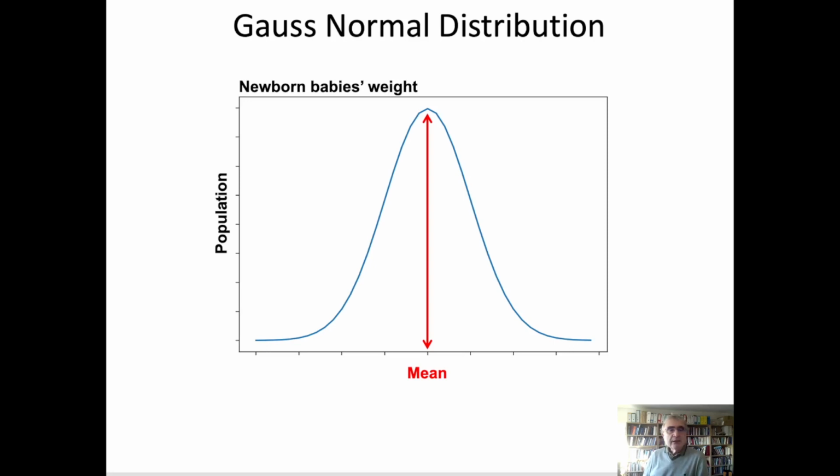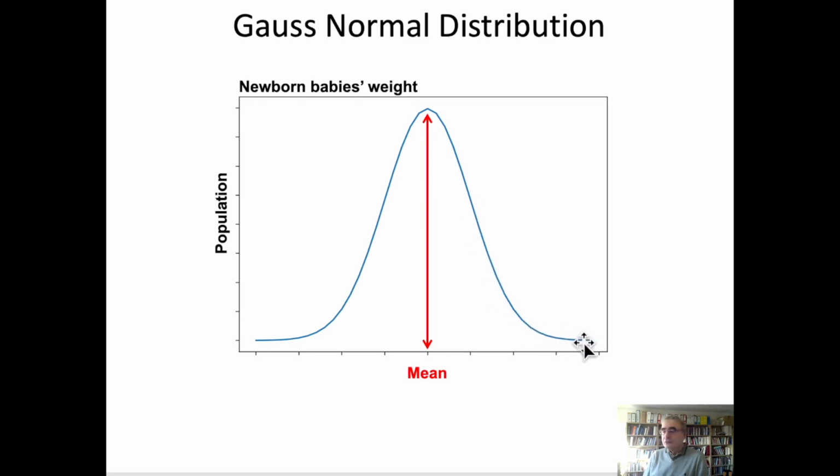So for example, let's check out the newborn baby's weight in a population. We are going to find out that most babies weigh a certain weight, let's say here. And there are lots of babies in a country that have this weight. There are fewer babies that are maybe 1 pound heavier, or fewer babies that are 2 pounds heavier, etc.